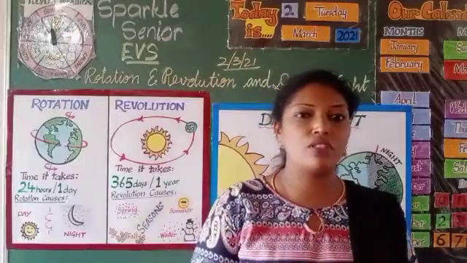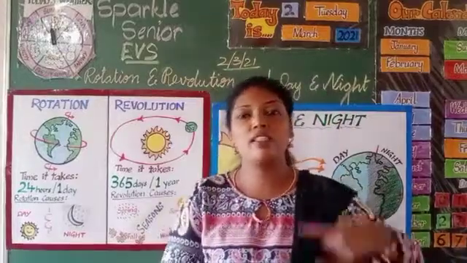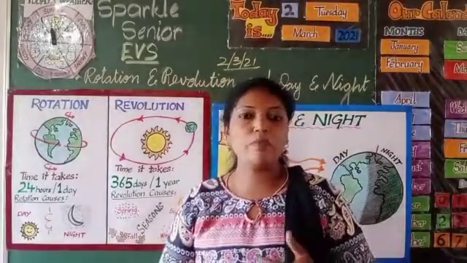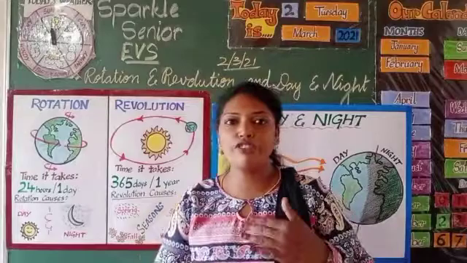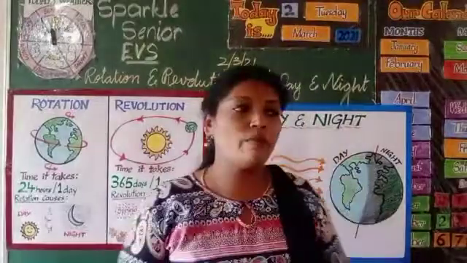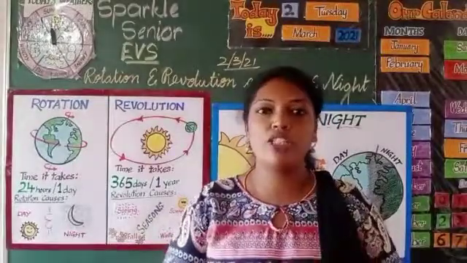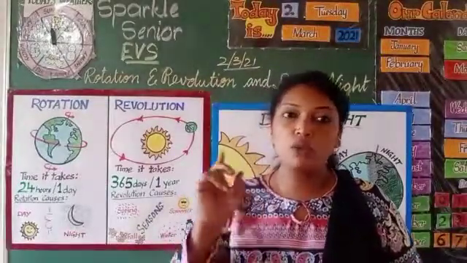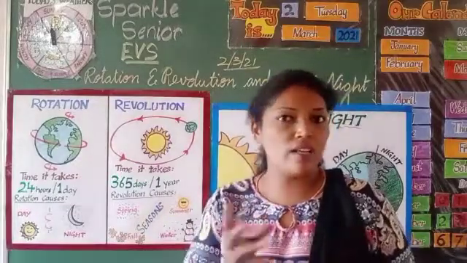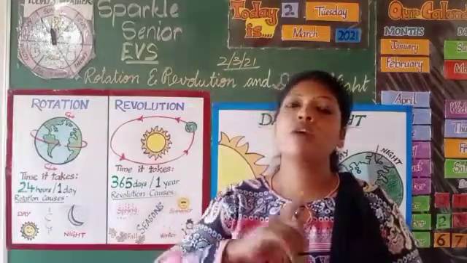Rotation, revolution. Rotation means the movement of the Earth on its axis. The movement of the Earth on its axis is called rotation. That means the Earth keeps on moving in its own place, like this, and this movement is called rotation. To make one rotation, Earth takes 1 day or 24 hours. There are 24 hours in a day. So Earth takes 1 day to complete one rotation.